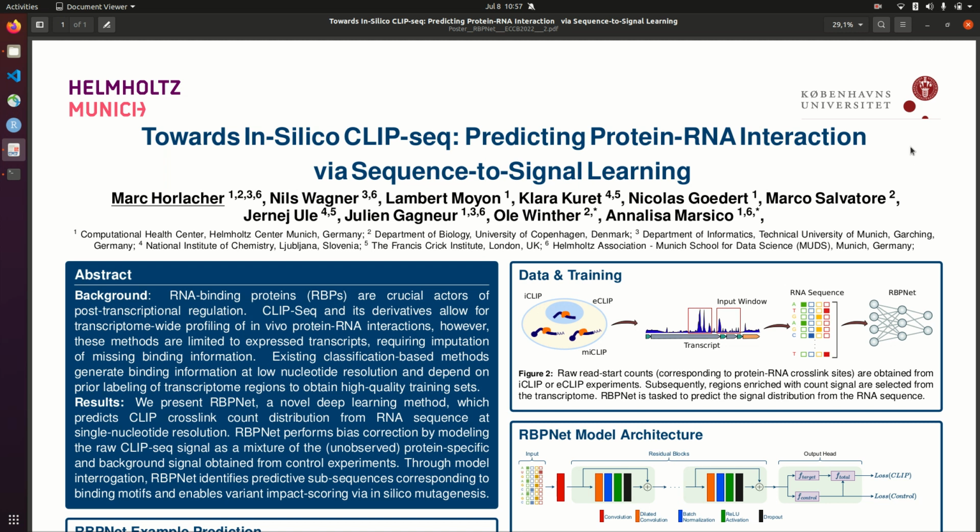Titled Towards In-Silico CLIP-seq, Predicting Protein-RNA Interaction via Sequence-to-Signal Learning. RNA-binding proteins, or RBPs for short, are crucial actors in post-transcriptional regulation. Protocols such as iCLIP or eCLIP measure binding of a protein of interest by quantifying the number of cross-links between the protein and RNAs at each position in the transcriptome.